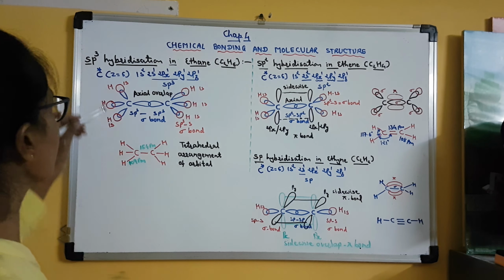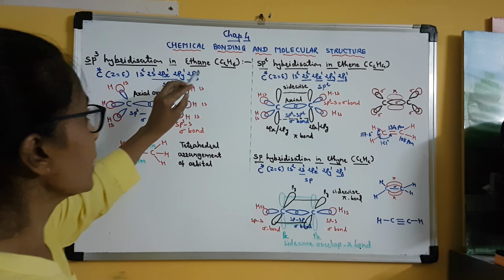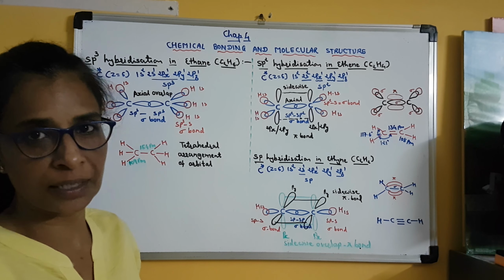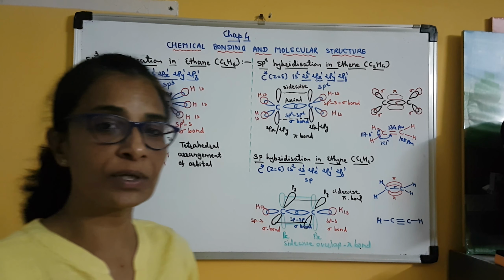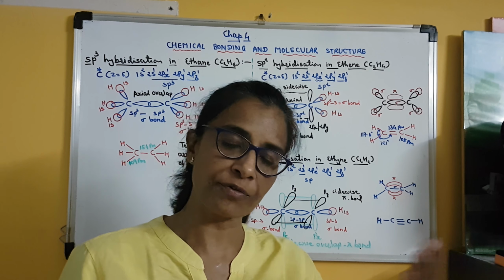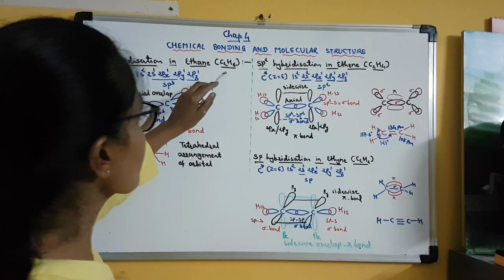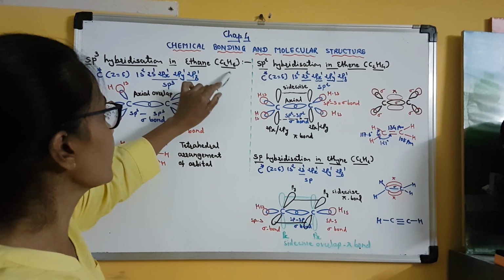Clear? So let us first take the example of sp3 hybridization, which is found in ethane. Now ethane, again we know, is the second member of the alkane family. So after methane the second member is ethane. It is a saturated hydrocarbon.